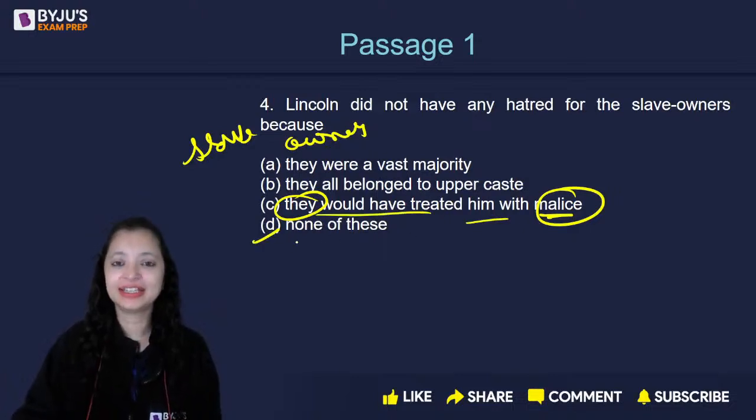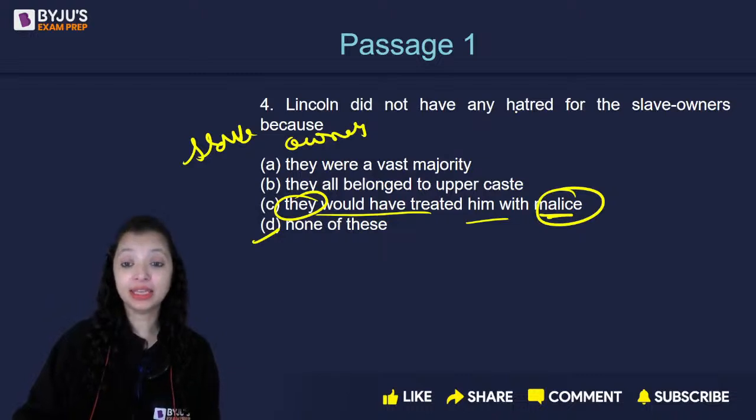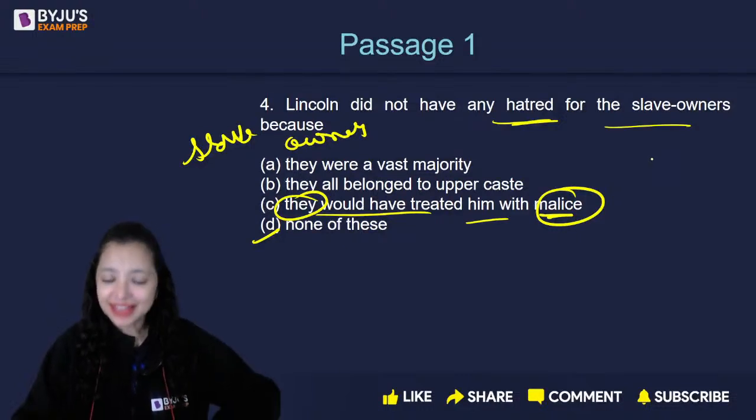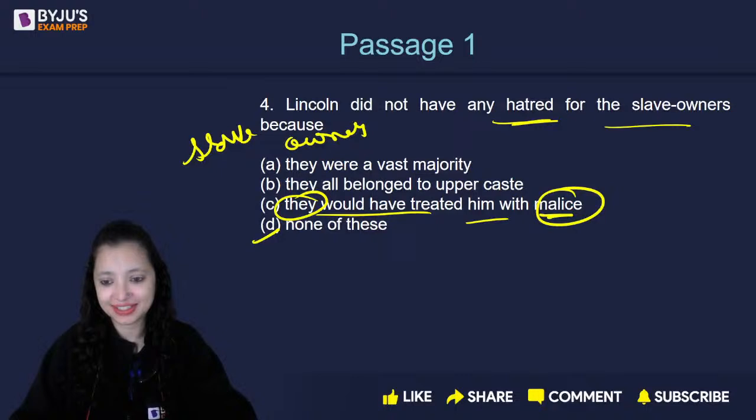None of these is the correct answer. The correct answer should be that if he had any hatred in the mind, in his heart for the slave owners, he would have treated the slave owners, the Southerners, with malice, and he did not want to do any act in malice. That's why C is incorrect. Did you understand what's wrong with option C, everyone? Yes? I hope yes, everyone.